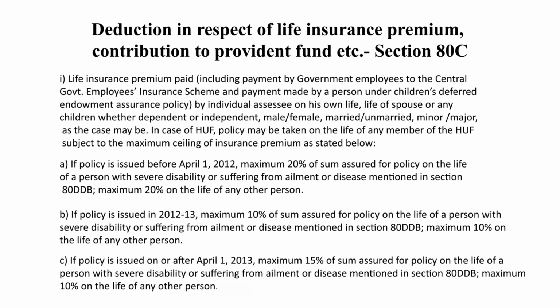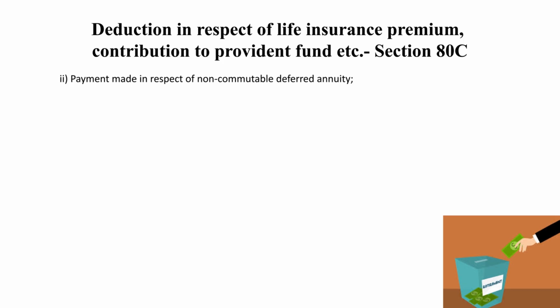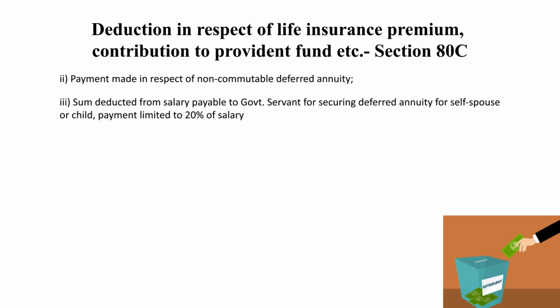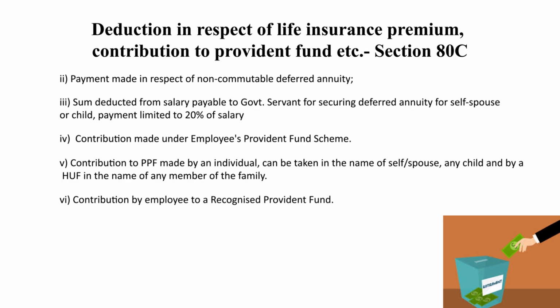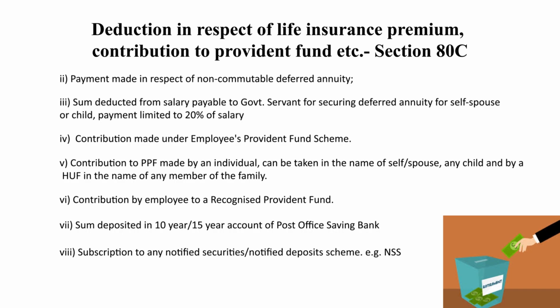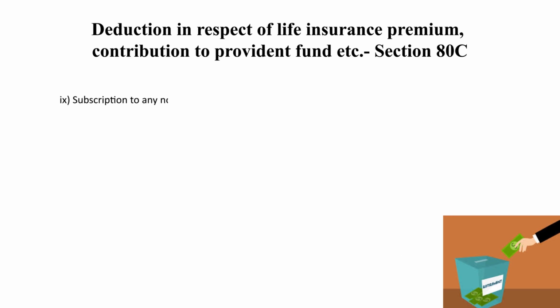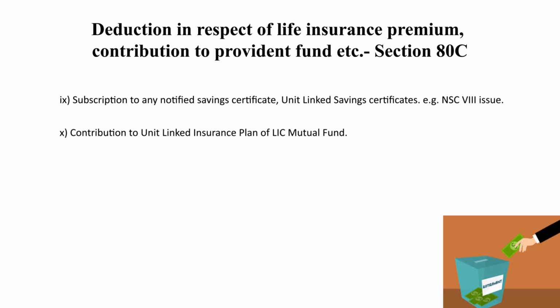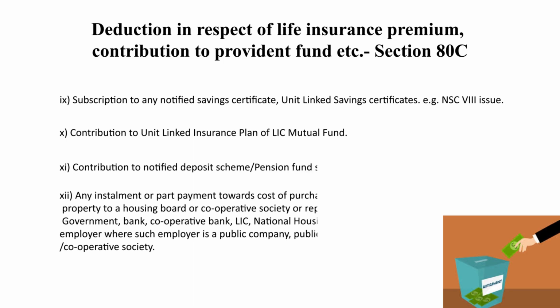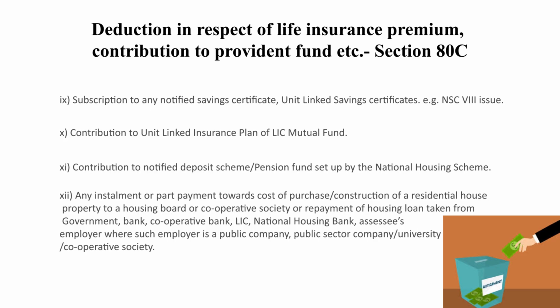There are many deductions available, as already told: payment in respect of non-commutable deferred annuity, sum paid to any provident fund of the employee including public provident fund, recognized provident fund, statutory provident fund, etc., contribution to 10 or 15-year accounts of post office savings bank, subscription to any notified securities or deposit under NSS, subscription to any notified savings certificates, unit linked savings certificates, that is NSC VIII issue, and interest accrued thereon, any amount or part payment for purchase or construction of residential house property paid to a housing board or cooperative society, or repayment of housing loan taken from a bank or any cooperative bank or national housing bank, etc., is also allowed as deduction within the ceiling of 1,50,000.